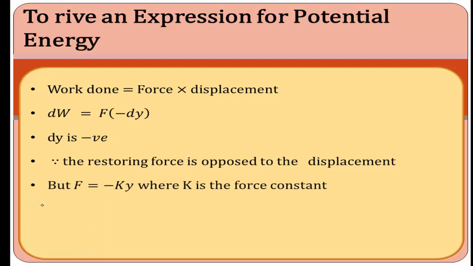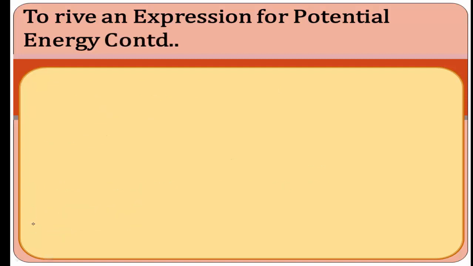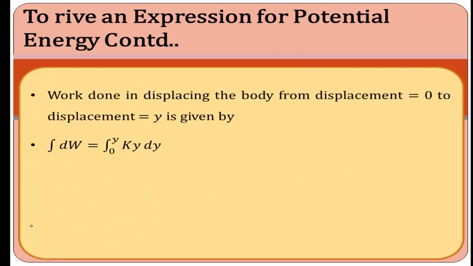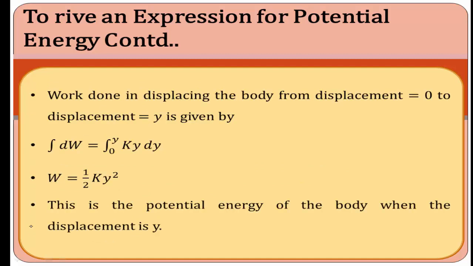Then F equal to minus ky, where k is the force constant. We get dW is equal to minus ky into minus dy, so dW is equal to ky dy. Finally we get the answer: W is equal to 1 by 2 ky square. It is an integration method.